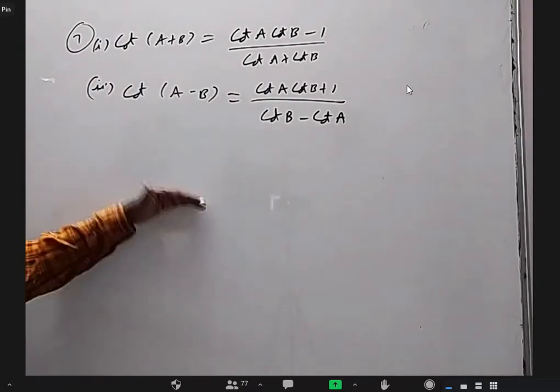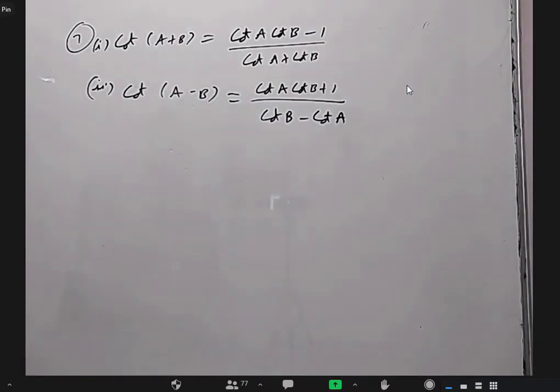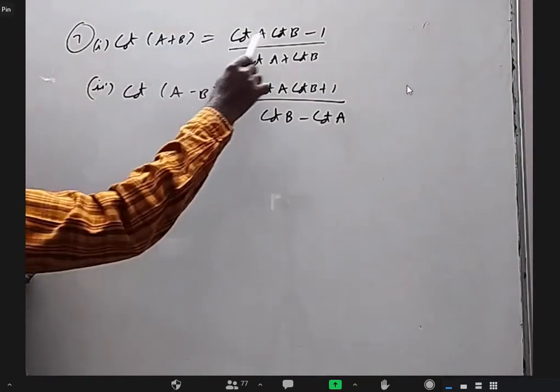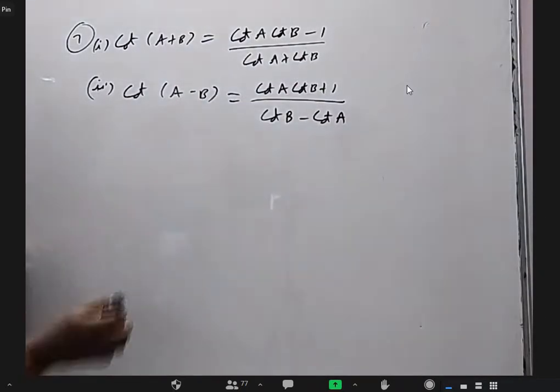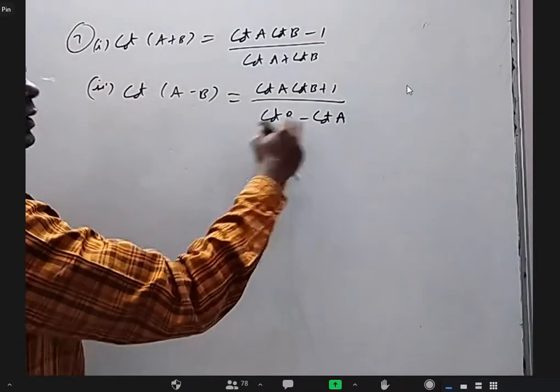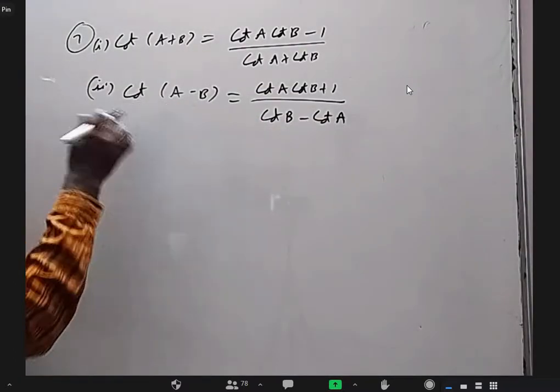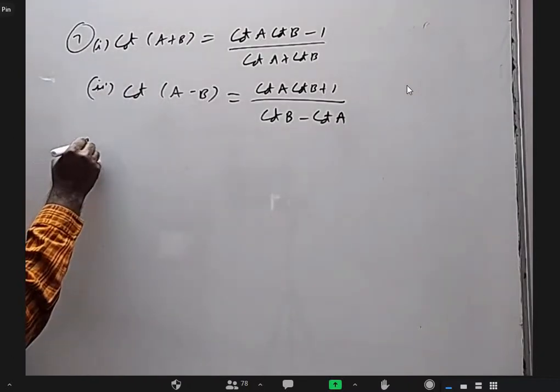And for some formulas, we have to observe carefully. Sin A plus B, sin A minus B is fine. Cos A plus B is cos A cos B minus sin A sin B. Similarly, cot A plus B is cot A cot B minus 1 by cot A plus cot B. Cot A minus B is slightly different. Here you will get denominator cot B minus cot A, not cot A minus cot B. So you have to notice that. Okay, so maybe I'll try to prove the second one rather than the first one.